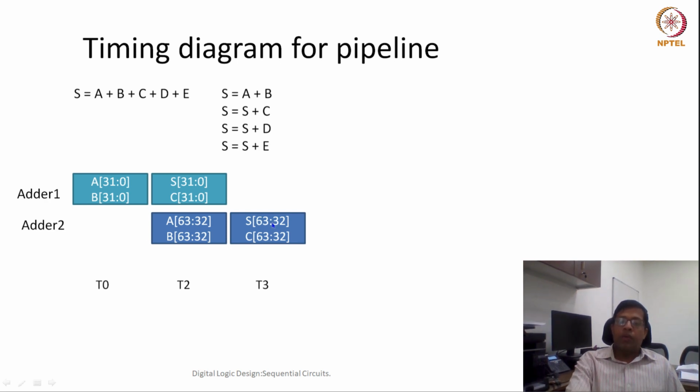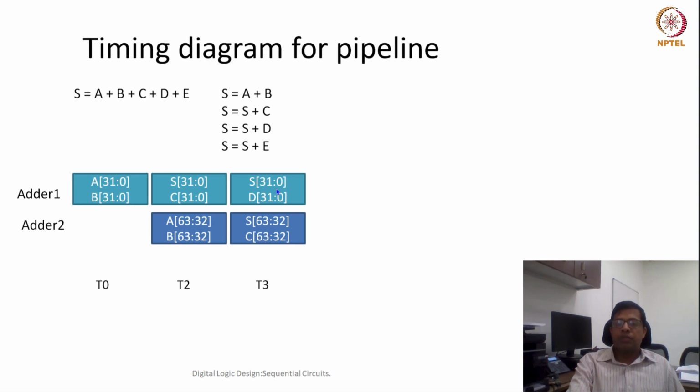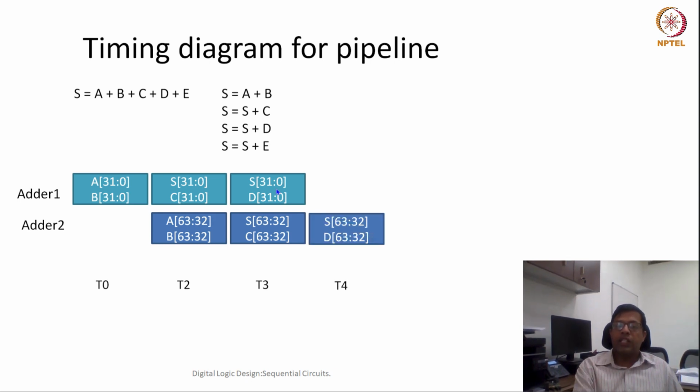Now again my adder 1 is free. Because adder 1 is free and I have already computed S0 to 31, I can start doing the third addition. I'll take the lower half of D and the lower half of my S, and by the next clock cycle this result would be available.